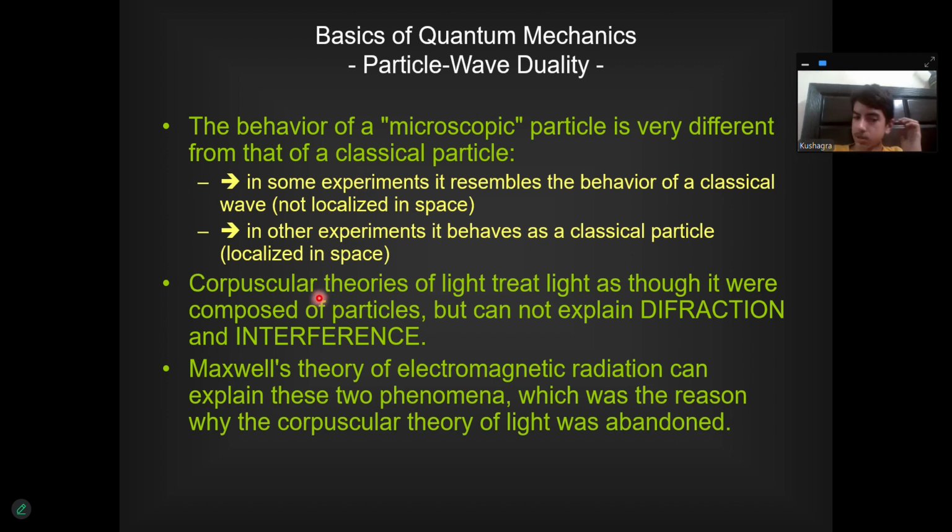The corpuscular theories of light treat light as though it were composed of particles, but cannot explain diffraction and interference. Maxwell's theory of electromagnetic radiation can explain these two phenomena, which was the reason why the corpuscular theory of light was abandoned.